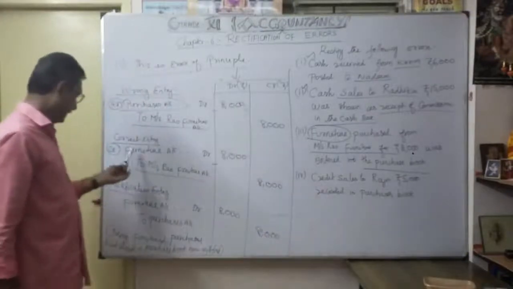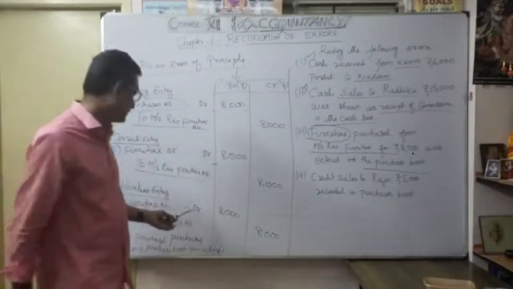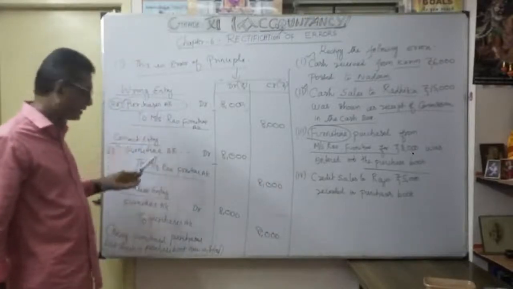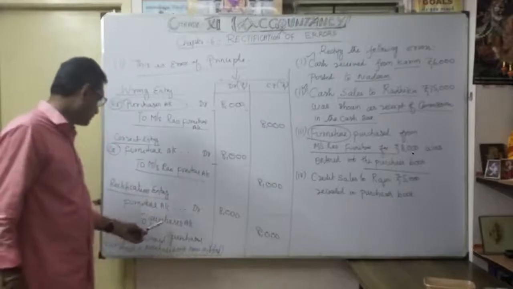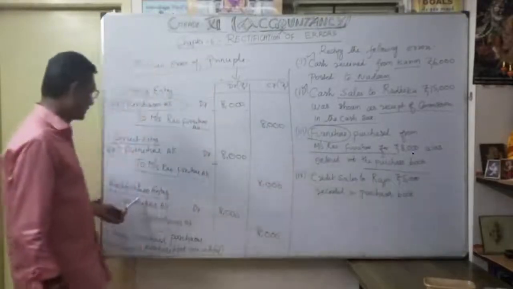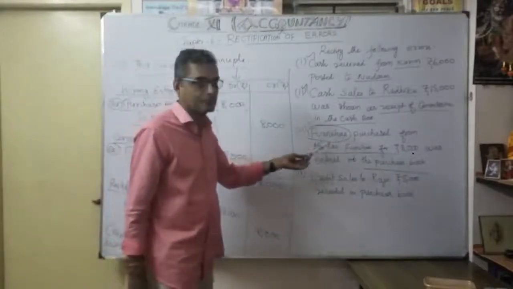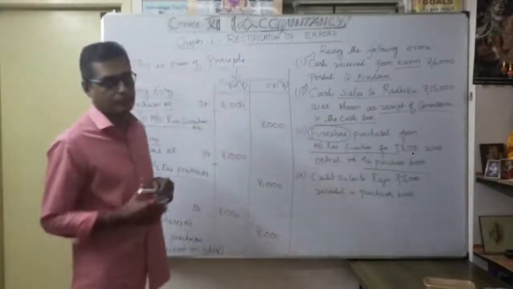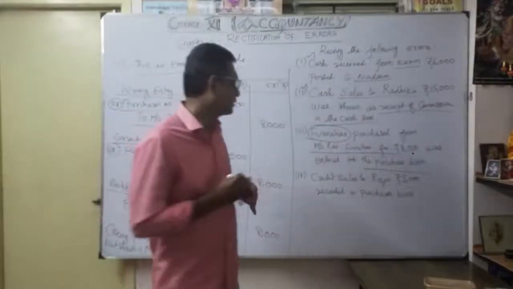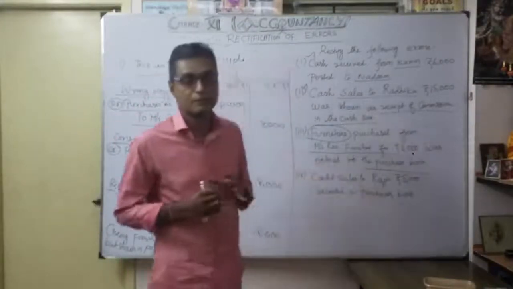Furniture account debit, anyway you are going to debit, you want to show it as furniture. So the only mistake here is that earlier I debited purchases. That's why I am going to credit purchase account 8,000. Understood? That's the rectification entry. So this error comes under error of principal. The first two were errors of commission, and this one is an error of principal. That's very, very important.